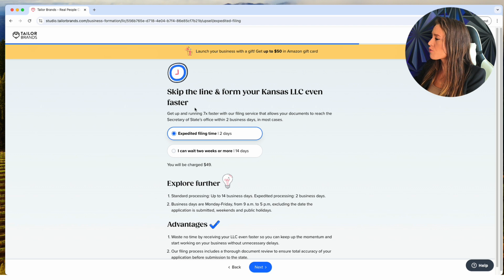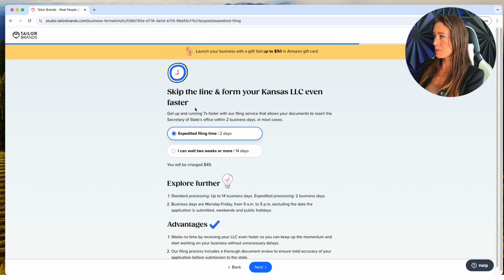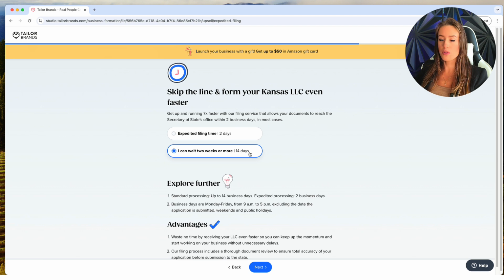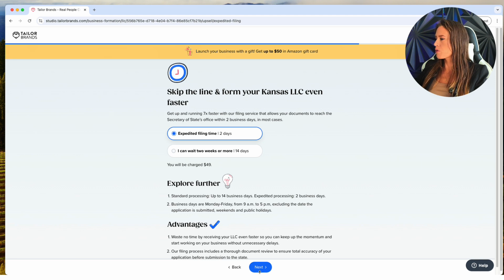And this is offering if you'd like your LLC to be expedited to you in 2 days. For me, it's only $49, and I just feel like it's completely worth it to have that LLC as soon as possible. I can get my business started, or whatever I needed it specifically for, as soon as possible. If you have some time and you're in no rush, they will do it for you in 2 weeks with no extra charge, which is still pretty fast. But I would like it as soon as possible. So to me, it's worth the $49.